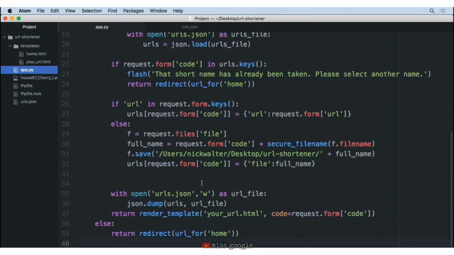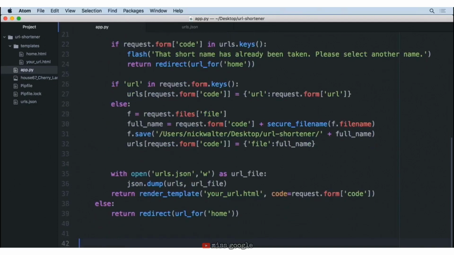So we'll go ahead and scroll down to the end of our file here and create a new route by saying app.route. And for this route, we're going to do a string and the regular slash to say this is the start of the URL. And then after this slash, we are going to do angled brackets. And inside of those angled brackets, say string:code. And what this does is it says, look for, after the first slash on the website, any sort of string and put it in a variable called code.